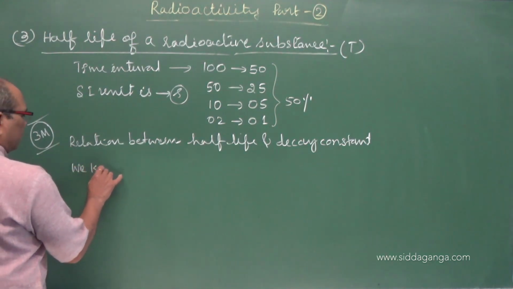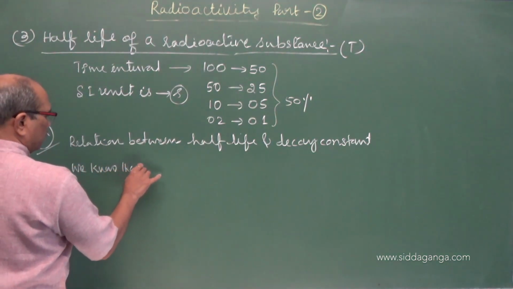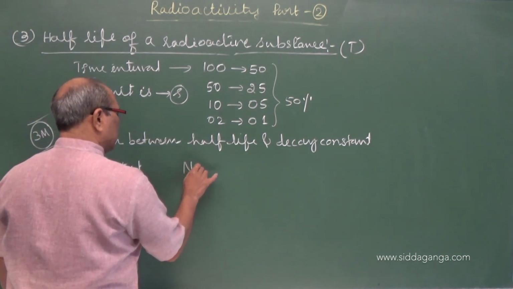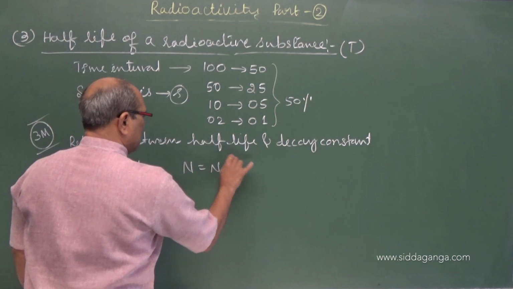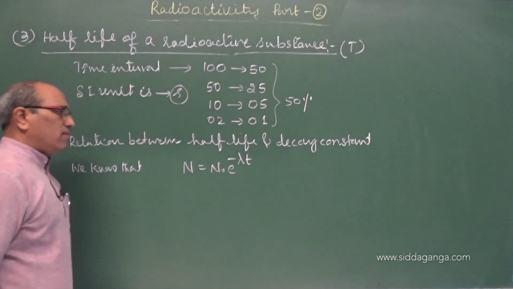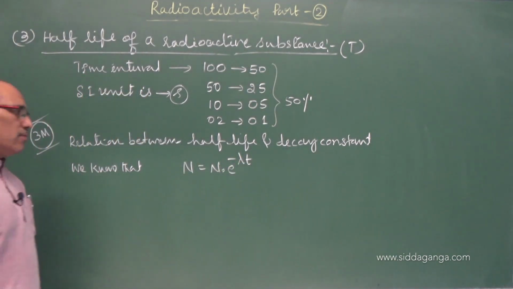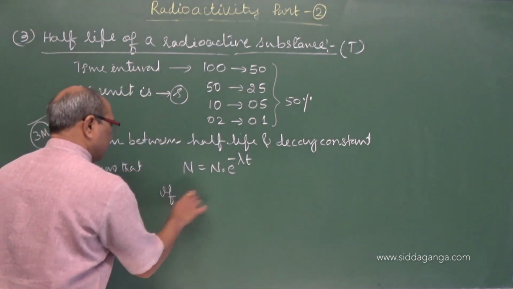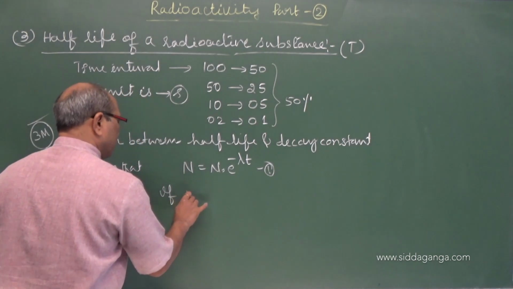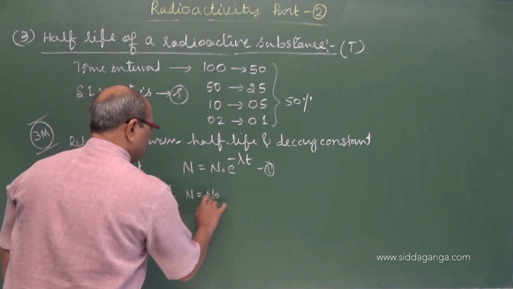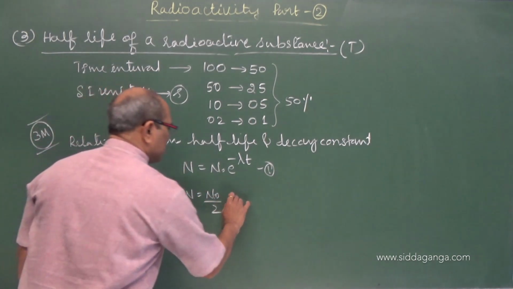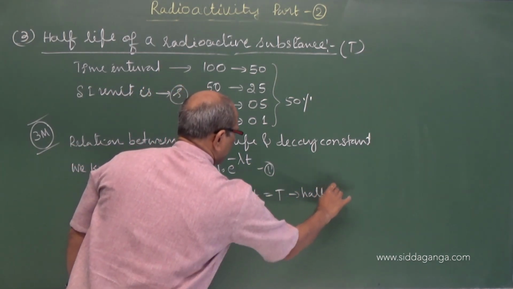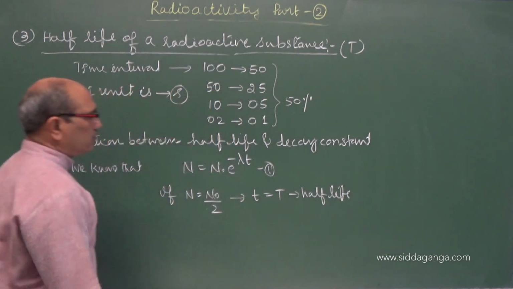We know that decay is an exponential relation, N equal to N naught into e power minus lambda t. So in this, if I consider the equation, if N is equal to N naught by 2, 50%, then small t can be written as capital T, the half-life of the sample.